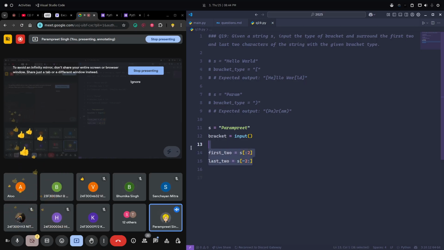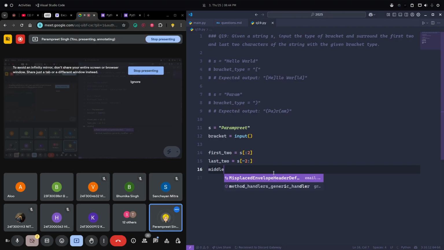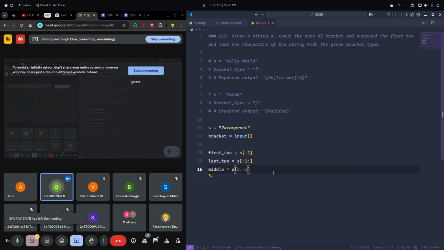Now we need to extract the middle part as well. How can we get that middle part? Just the middle part, like from 2 to minus 2. So it is s[2:-2]. And the last part is s[-2:], and the first part is s[:2], which I have done. Okay, first, middle, and last.